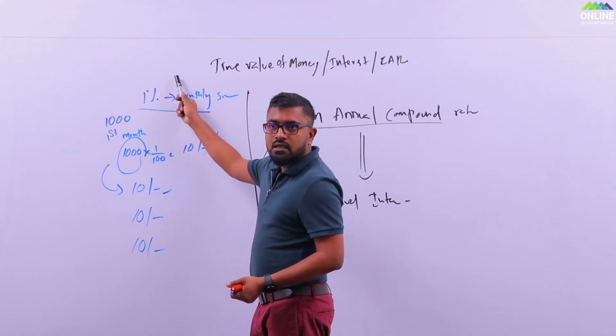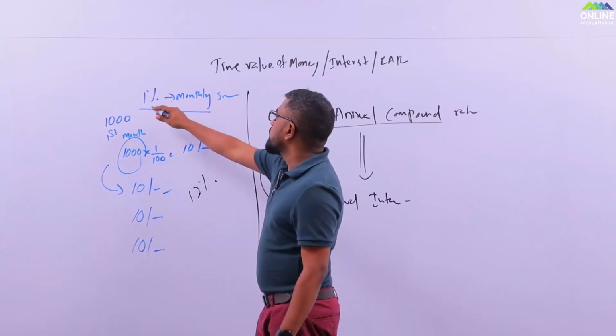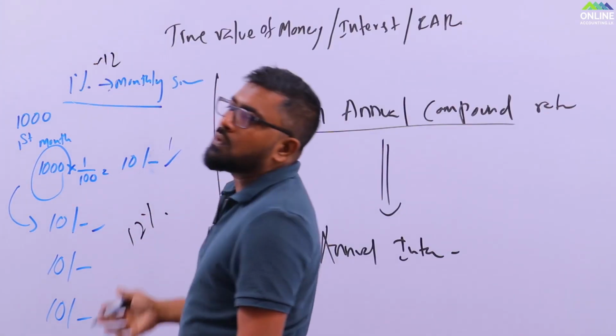If it is 1%, you can count it as a whole for the whole year, it's 12%. Simply you can multiply this one by 12 and say it's 12%.